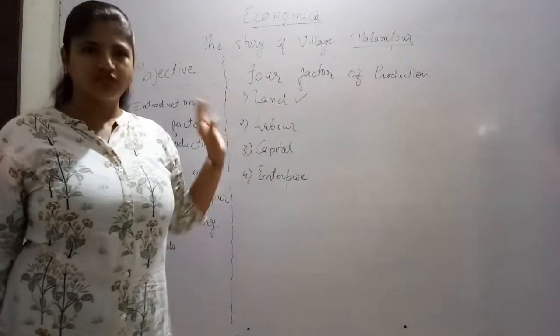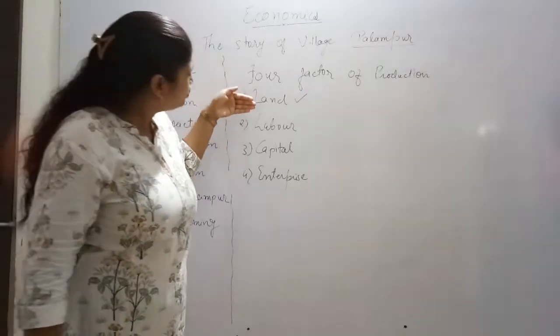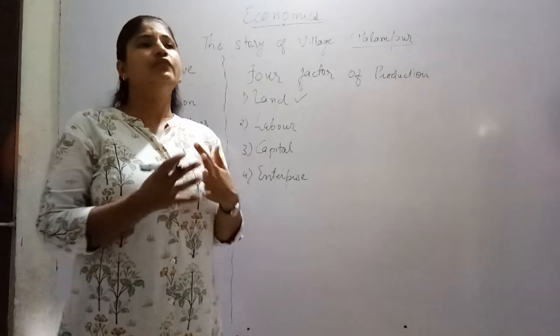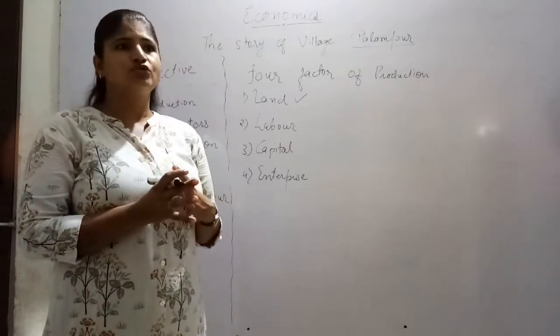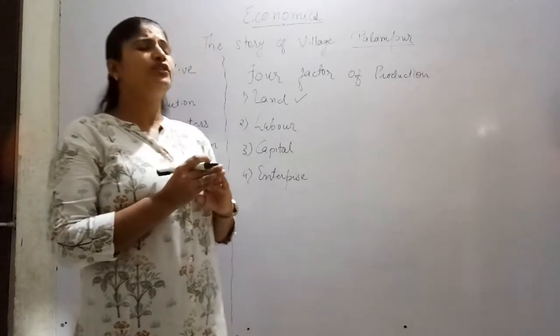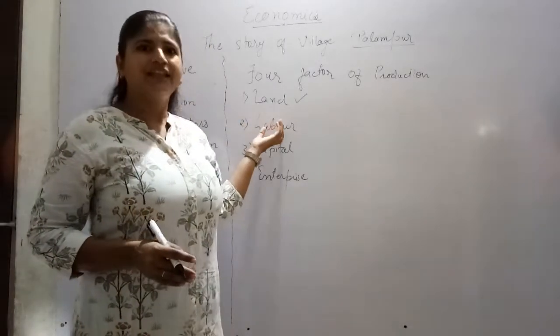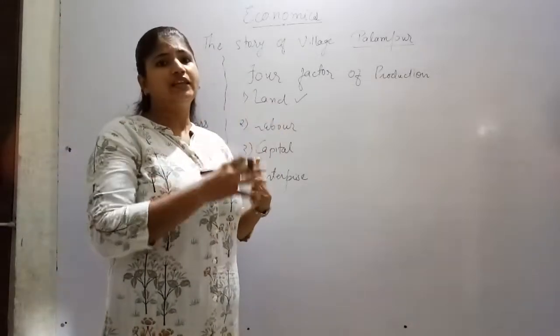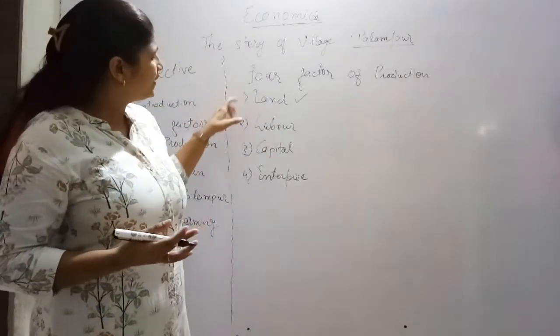Without land, it's not possible, right? And to work on the land, we require some labor. Without labor, who will work? Even if you observe in the farm also, for harvesting, sowing, seeding, plowing, all these things, we require some people, and the people are working as labor in that. Labor is movable, they can work here and there, so labor we require.